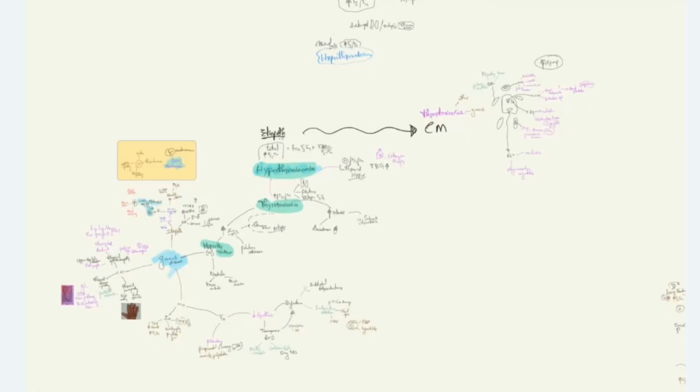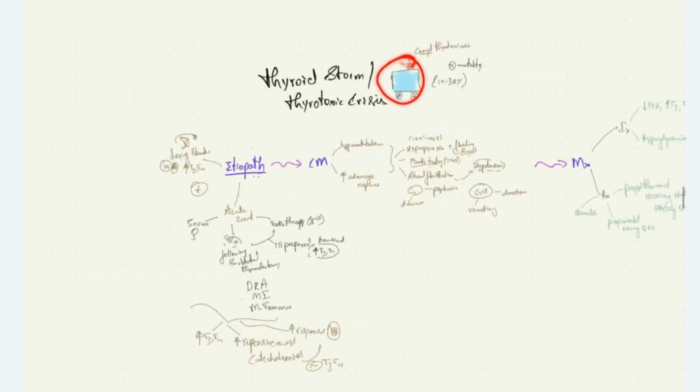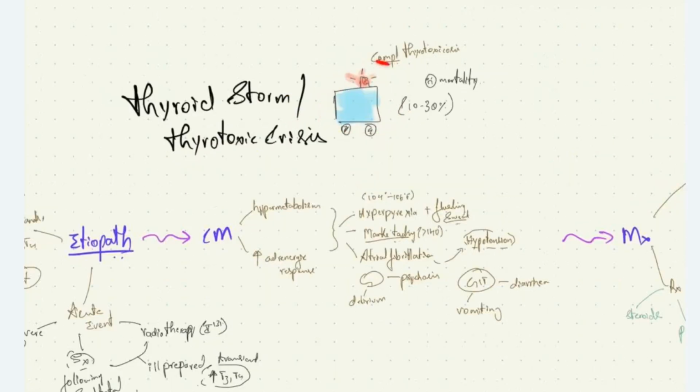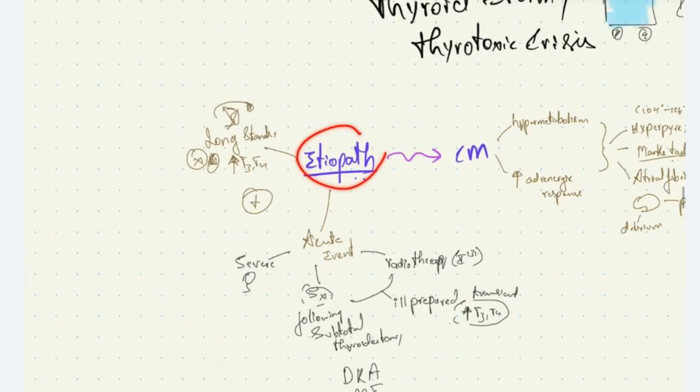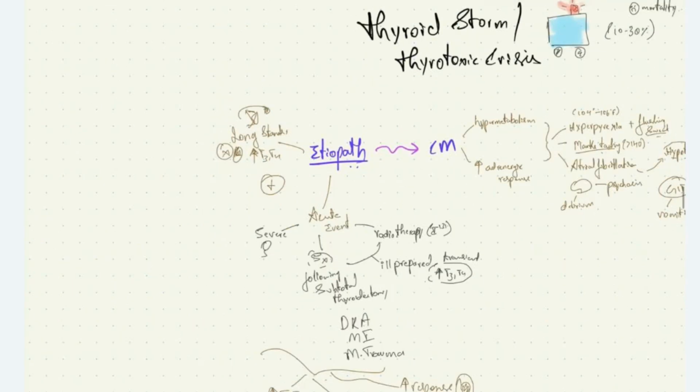One of the acute emergencies seen in case of hyperthyroidism is thyroid storm or thyrotoxic crisis. It is an acute emergency, a complication of thyrotoxicosis associated with 10 to 30% mortality. What is the etiopathophysiology of this condition? Long-standing, untreated hyperthyroidism, which has increased T3 T4 levels, along with an acute event leads on to thyroid storm.